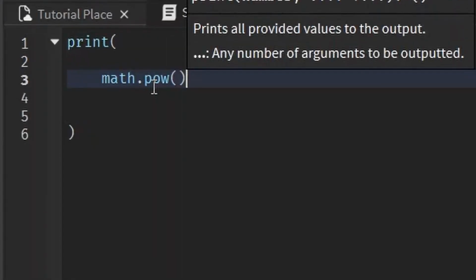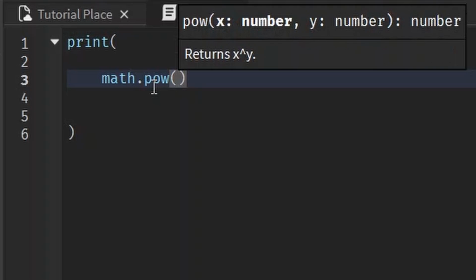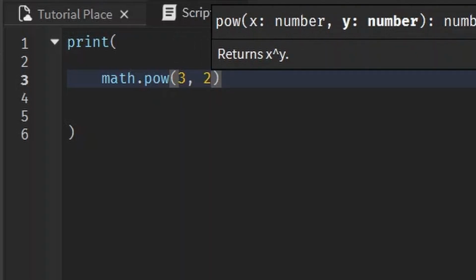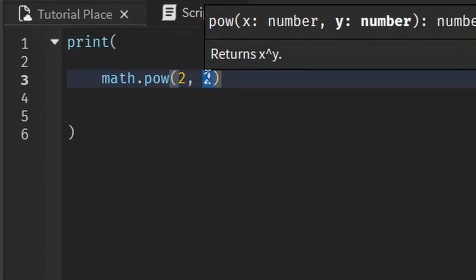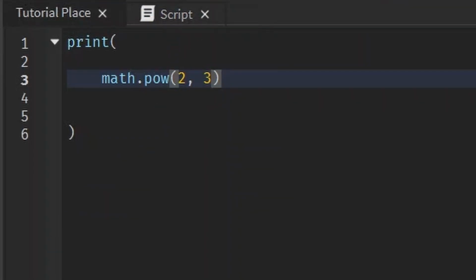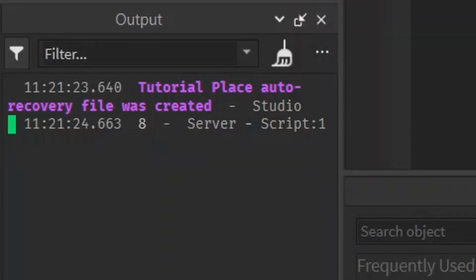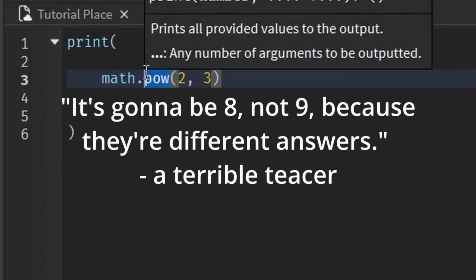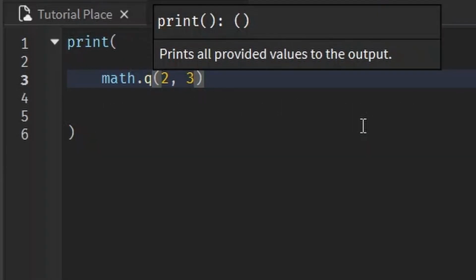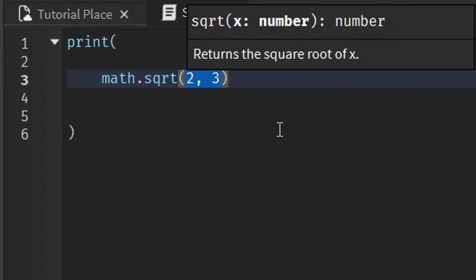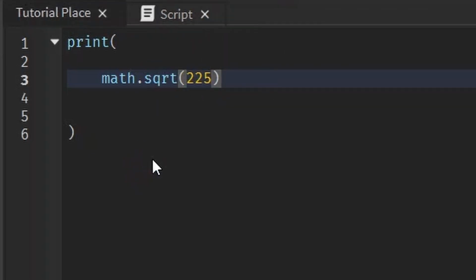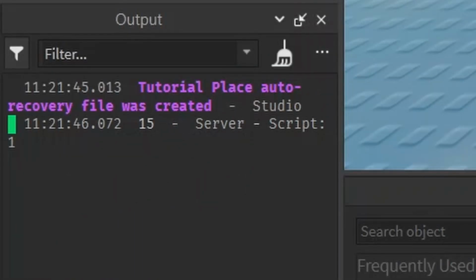Anyways, math.pow is just another way of doing an exponent, like 3 to the power of 2, which gives us 9. And again, the order matters. So 2 to the power of 3 is going to be 8, not 9, because they're different answers. To do the opposite of this though, you can do math.sqrt for square root. And this gives you the square root of any number. It takes in one number like 225. What is the square root of 225? I don't know. Oh, it's 15.